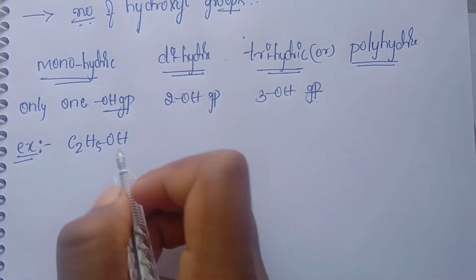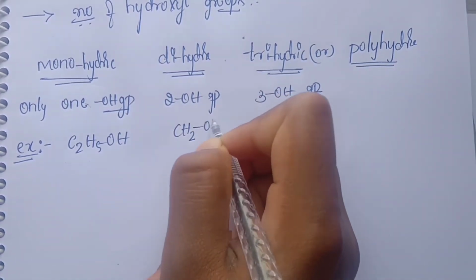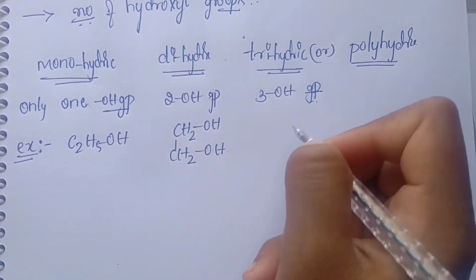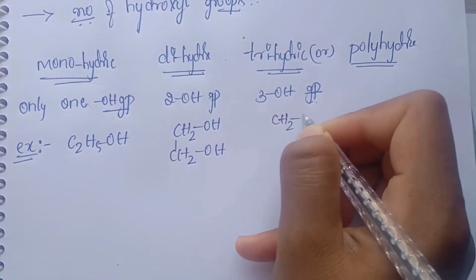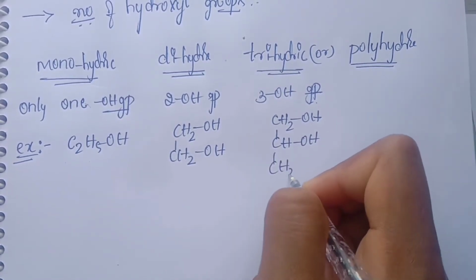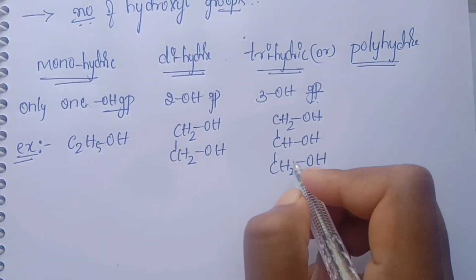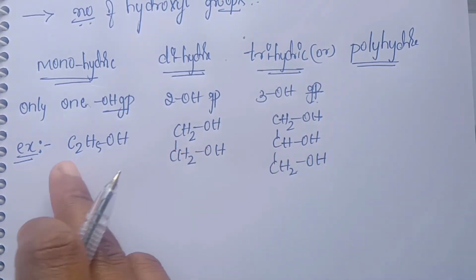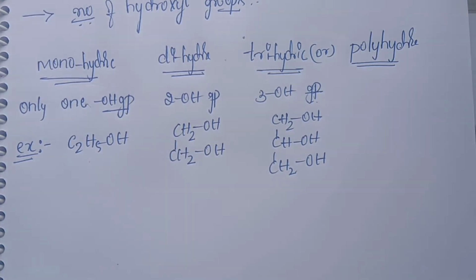First one will be monohydric: C2H5OH. Here we observe only one OH group is attached. Next, CH2OH, here two OH will be attached. Then CH2OH, then CH2OH. Before we write any structures in organic chemistry, we must satisfy the valencies. Here we observe the carbon valency is 4, so it satisfies the valency 4.